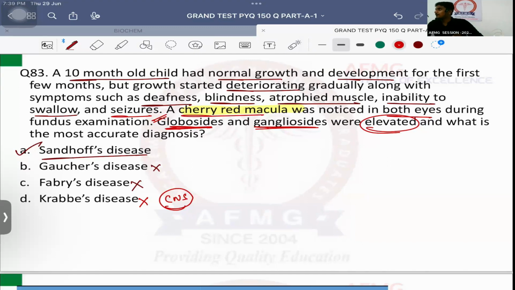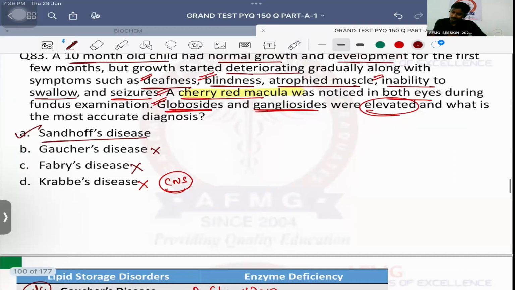Only hepatosplenomegaly along with cherry red spot and maybe mental retardation, nothing else. But यहाँ पे you can see there is deafness also, there is blindness also, atrophied muscle also, along with seizures also in the patient. Okay, so that means multiple organs have been involved. So it is a case of Sandhoff's disease.